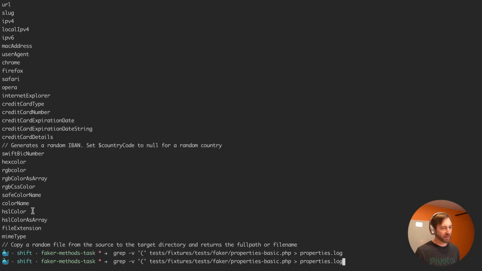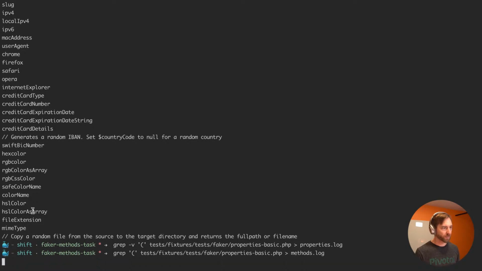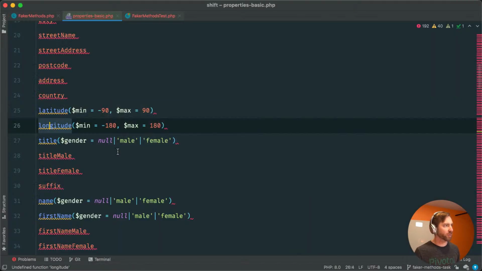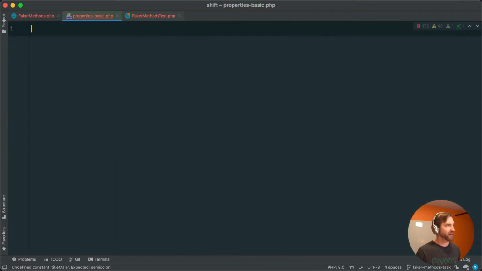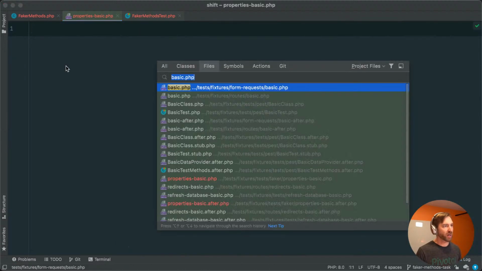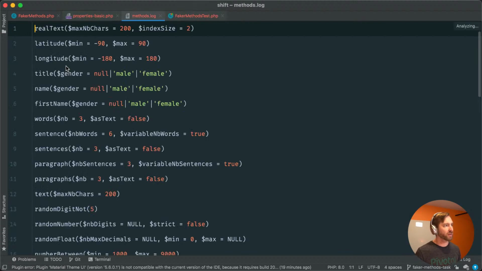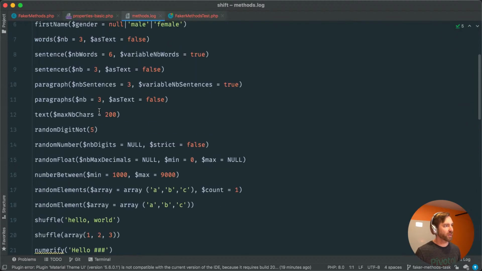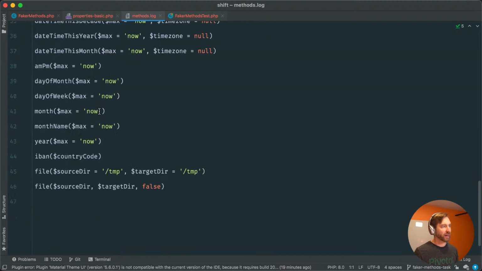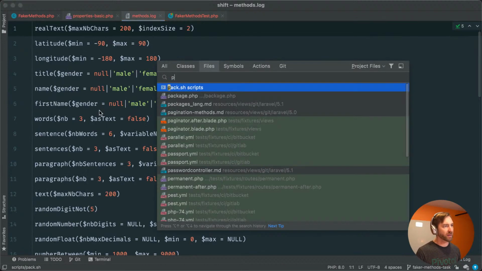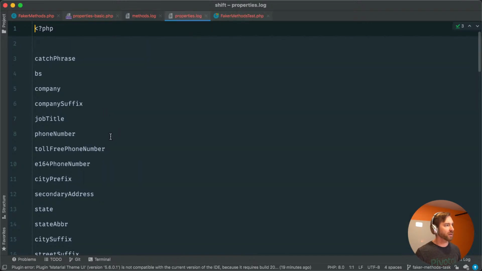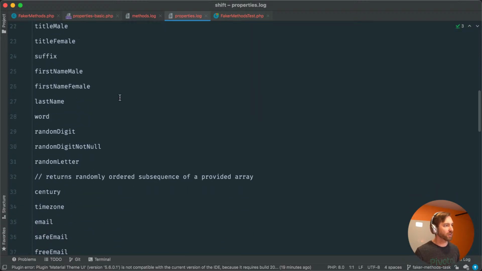And then let's do the same thing, but with a parenthesis in methods.log. All right, let's just open these two up real quick. I'm going to get rid of properties basic. And let's open up methods.log. Okay, so these are all the ones that we're kind of not sure about and I want to check on. And then properties.log are all the ones that we know would be things we want to mess with. So